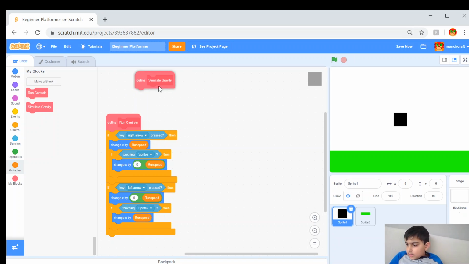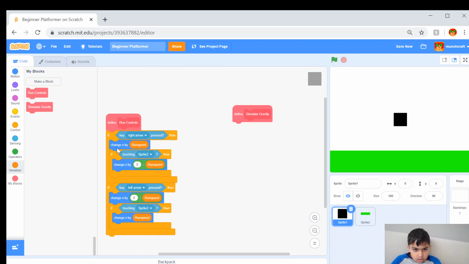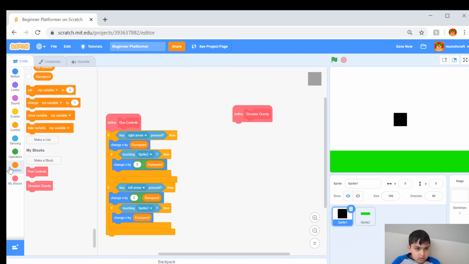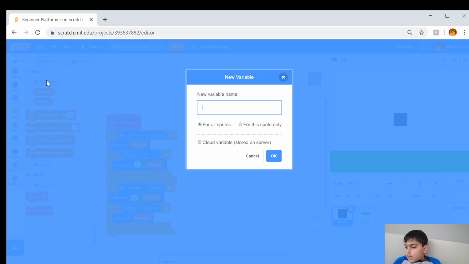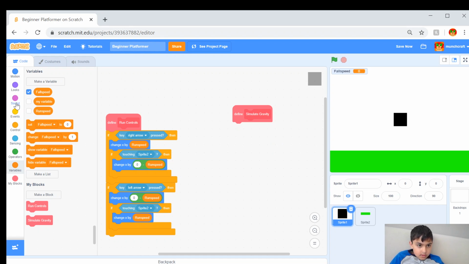So when you see this, we're going to create some new variables. Go to Variables and make a variable. The first variable I want to call fall speed, for all sprites. The second is going to be reverse step.